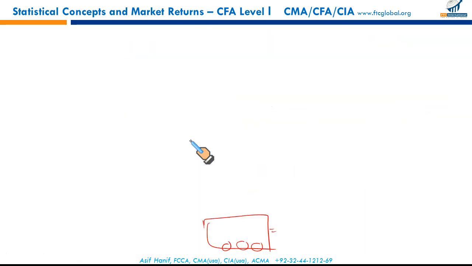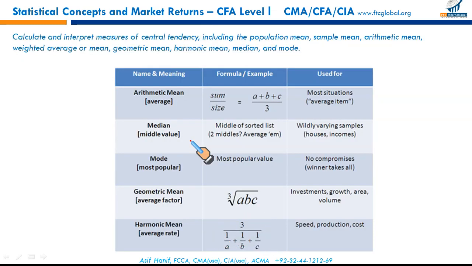So mean is over. Next we have, this is a tabulation. Arithmetic mean, calculate this way. When do we use it? Most situations, to calculate average return. There is a specific LOS at the end of the reading, and we'll discuss that later.